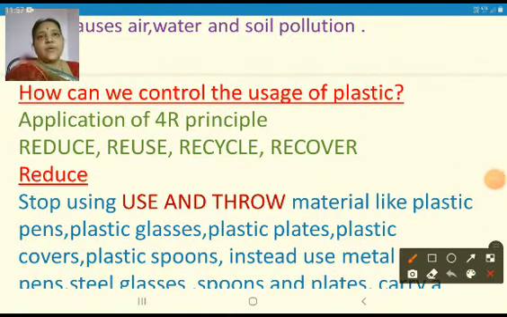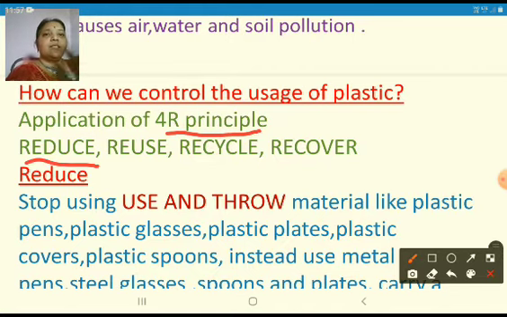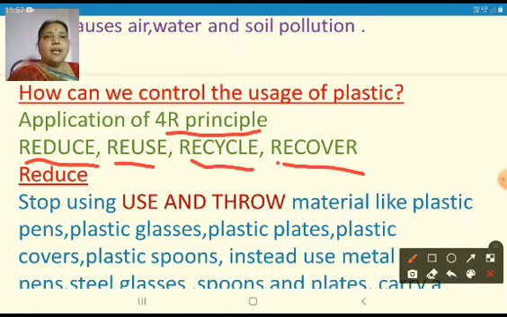So though plastic is very advantageous, our life is in danger, not only our life but plants, animals, the life on the earth is in danger. So we have to control the usage of plastic. How are we going to do that? By application of the 4R principle. So what are those 4 R's? Reduce, reuse, recycle, recover. In detail we will see about these 4 R's.